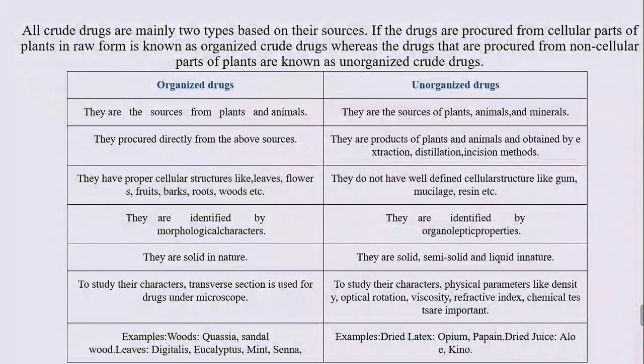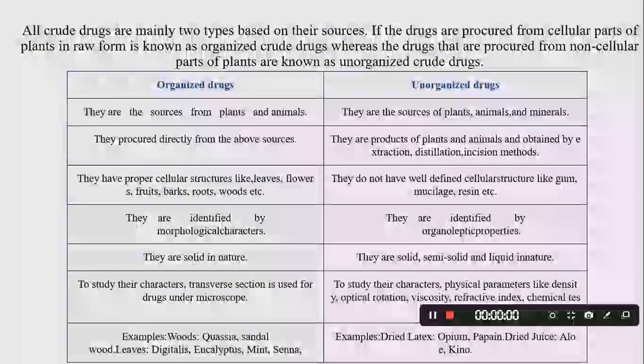But unorganized drugs have gums, mucilages, and resins. Organized drugs are identified by the morphological characters, and unorganized drugs by the organoleptic characters. Organized drugs are solid in nature, whereas unorganized drugs may be solid, semi-solid, or liquid in nature. Organized drugs can be seen under the microscope, whereas unorganized drugs are evaluated by optical rotation, viscosity, refractive index, and chemical tests.